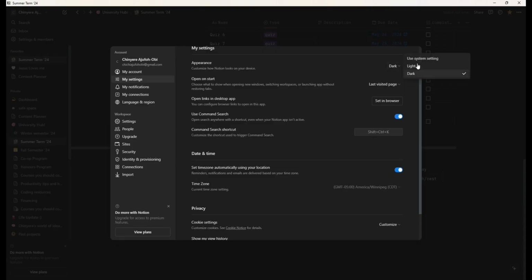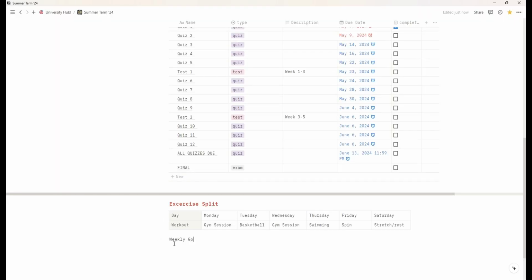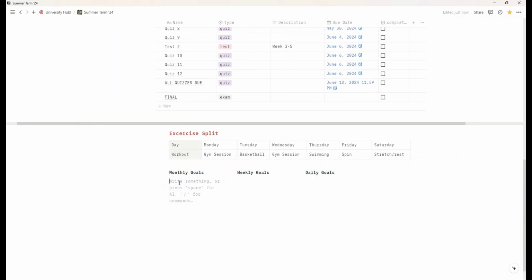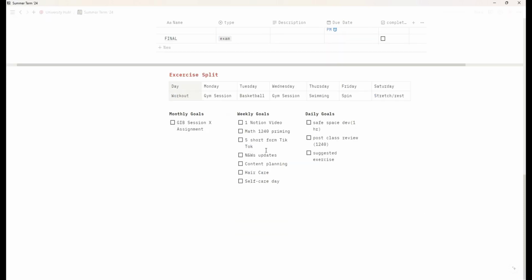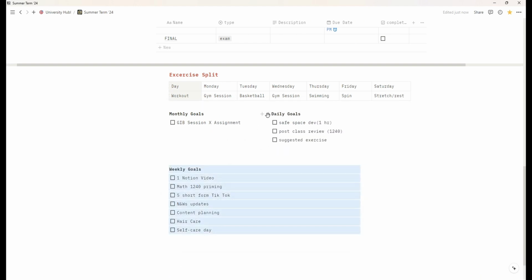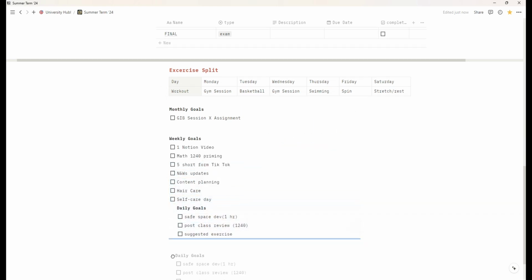In my settings here I can change from light mode to dark mode just to fit the aesthetic more of summer. And I just add in some weekly and monthly goals, move around those blocks. And for me to move a lot of information from different blocks at a time, I just select all the information I want to move, and that just moves as a whole. And that's what I did here for weekly goals. I'm doing the same thing for daily goals and moving it all at once.